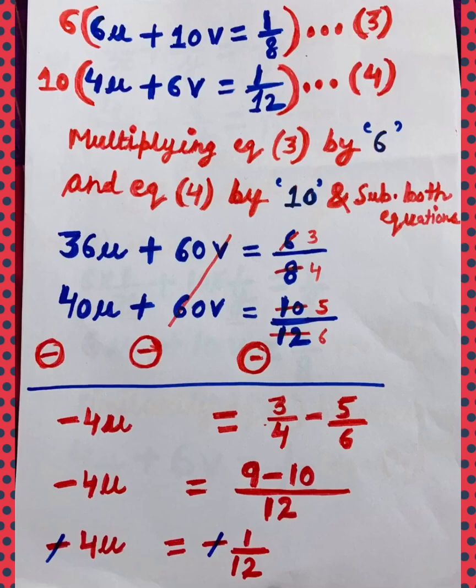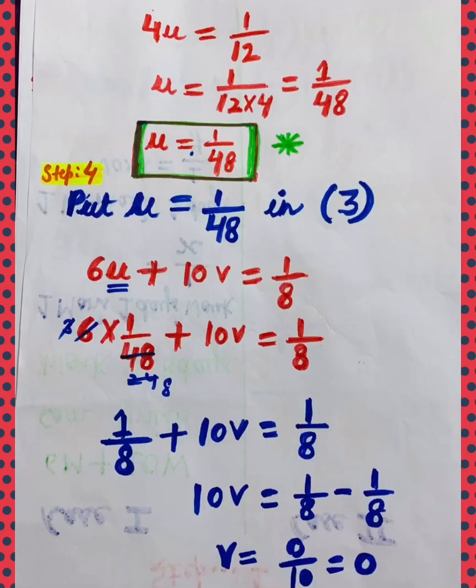After this, children, I am to find the value of u. So 4 from left hand side will be shifted to right hand side and it would be converted into division after shifting it to right hand side, or we can take the reciprocal of 4, that will be 1 by 4. So I will get u is equal to 1 upon 12 into 4. Answer will be 1 by 48. So value of u is 1 by 48.